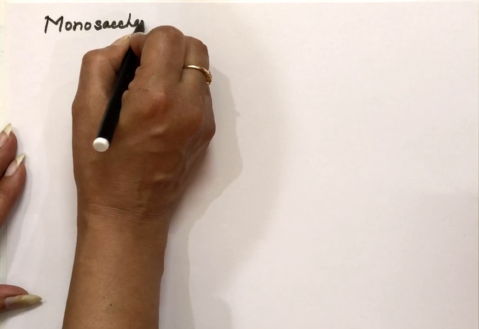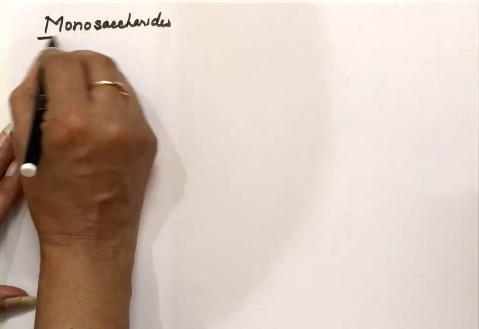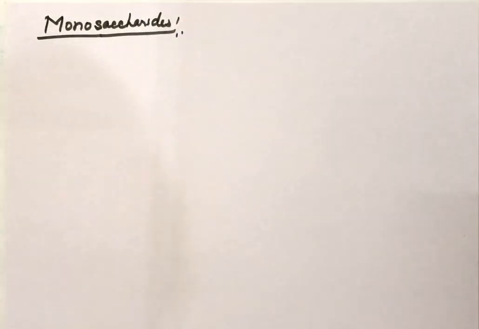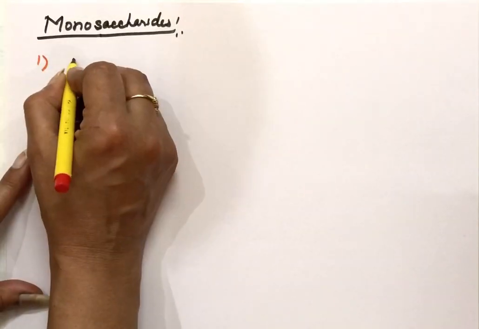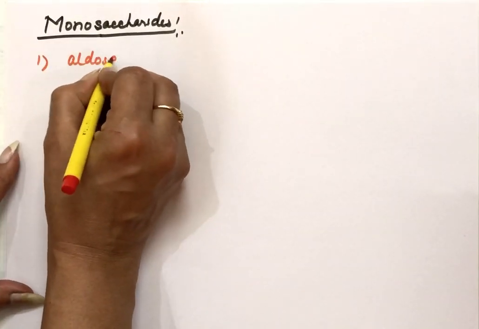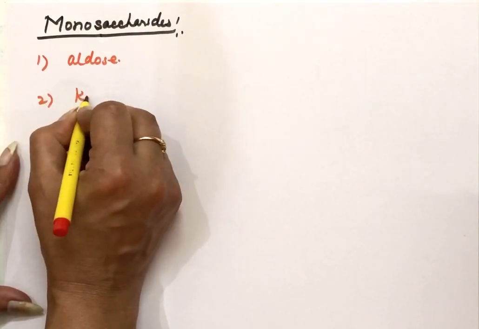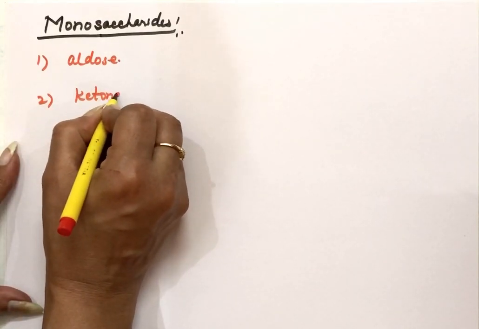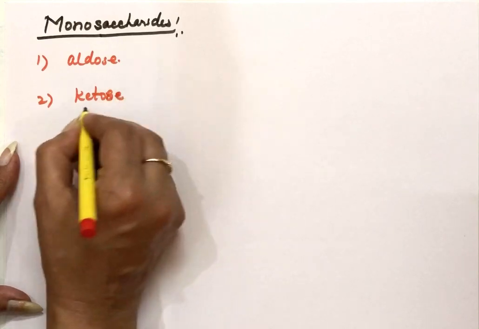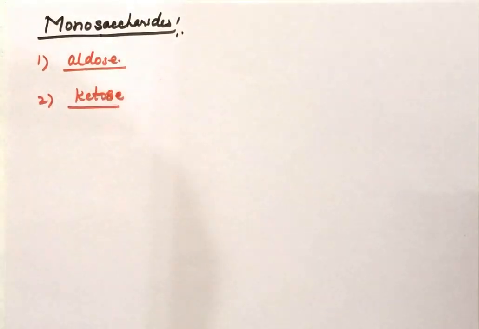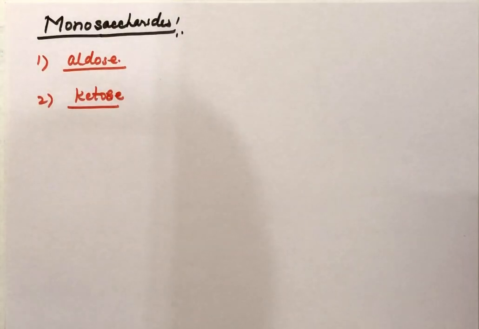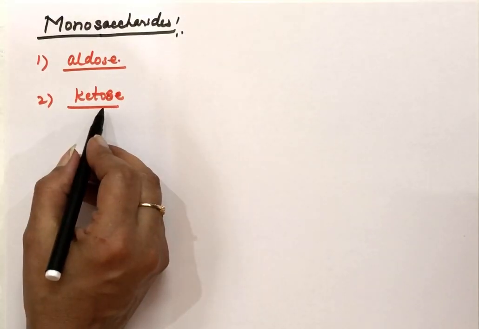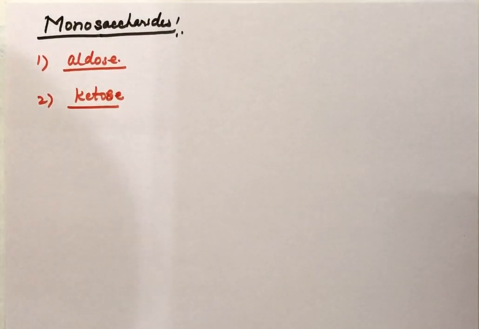Definition, just now we have done that these cannot be hydrolyzed further, but these also can be classified as aldose and ketose. Aldose means they have aldehyde group and ketose means they contain a ketone group. Glucose contains aldehyde group, so that's an example of aldose, and fructose contains a ketone group, so that's an example of ketose.